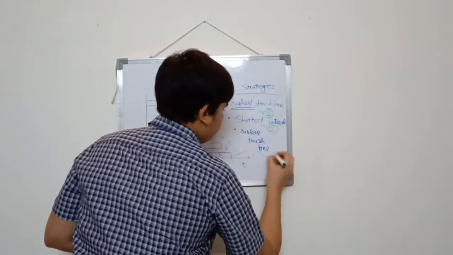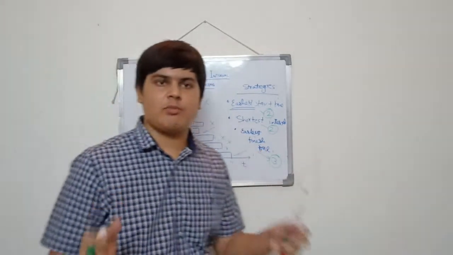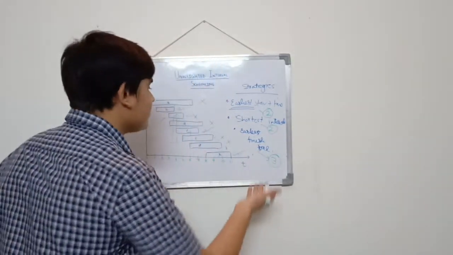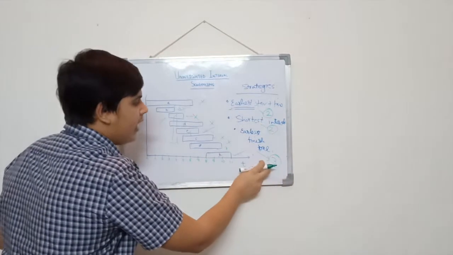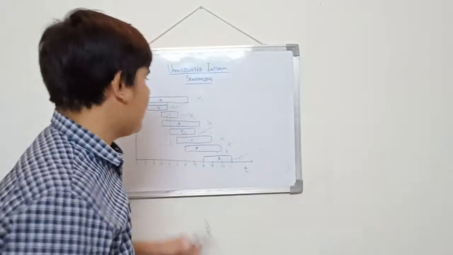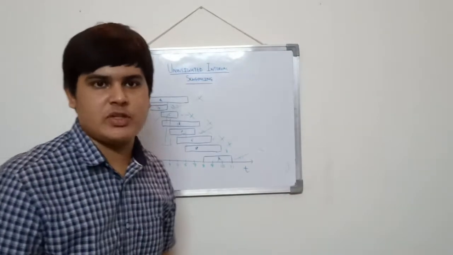So our aim was to find the maximum subset. So obviously this gives us the answer clearly. We got two, and we got three using this. So I am trying to claim the optimal strategy is the earliest finish time.